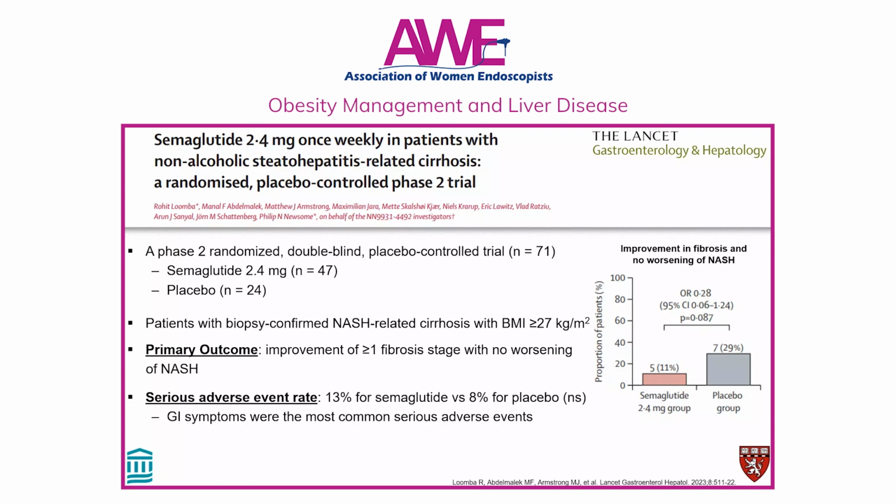At 48 weeks, there was no difference between the 2 groups in the proportion of patients who experienced an improvement in fibrosis by at least 1 stage without worsening of NASH: 11% in the semaglutide group versus 29% in the placebo group. The SAE rate was similar between the 2 groups. So these 2 studies together suggested that semaglutide may be beneficial for patients with NASH, but probably not if they have already progressed to cirrhosis.